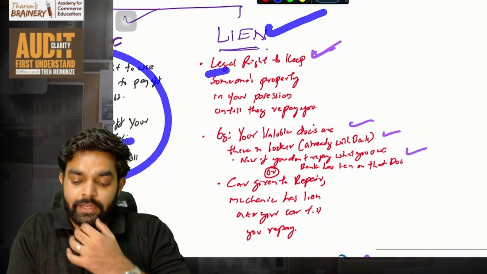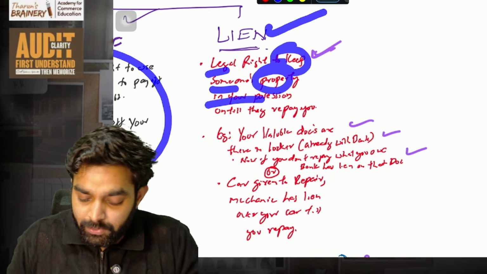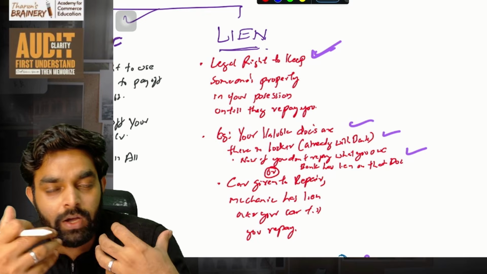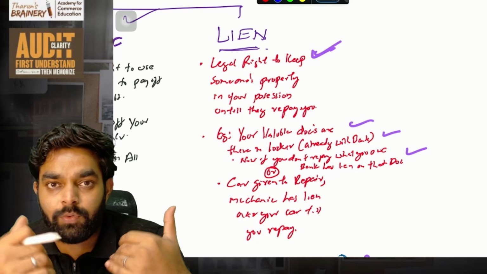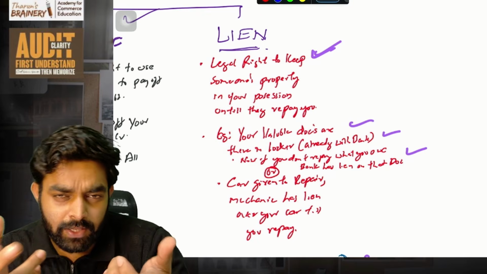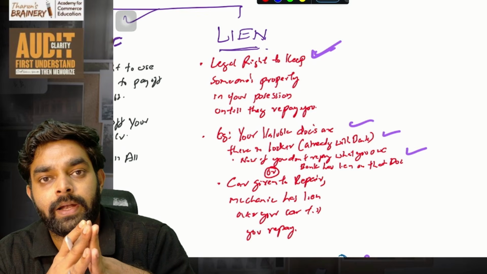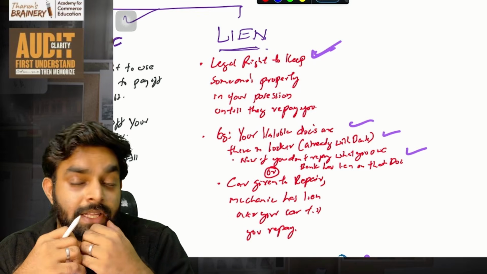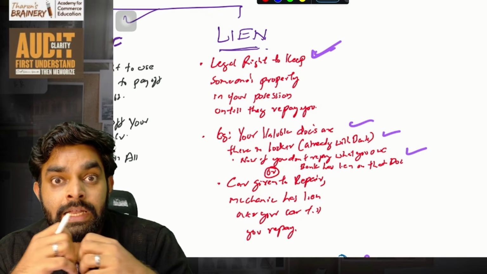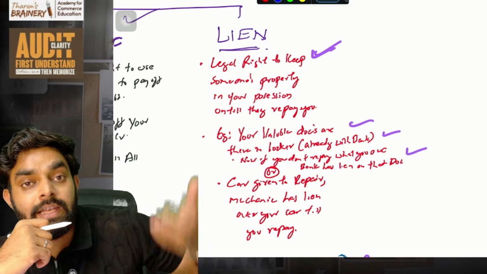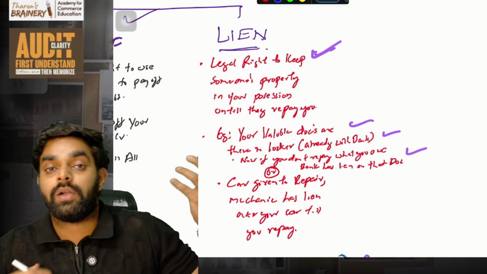Then lien. Lien means the legal right to keep someone's property in your possession until they have repaid. Imagine you have a car that needs repair. You give it to the workshop and tell the workshop guy to repair it. The workshop guy repaired it and said 30,000 rupees is the bill. Now until you pay him that 30,000, that workshop owner has the right, the lien, to keep your car. That is what we call a lien.